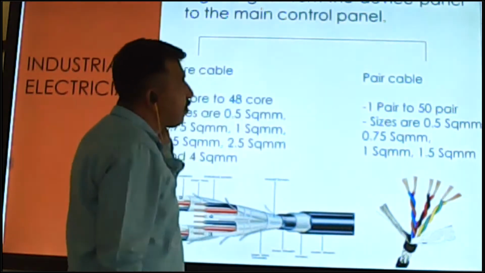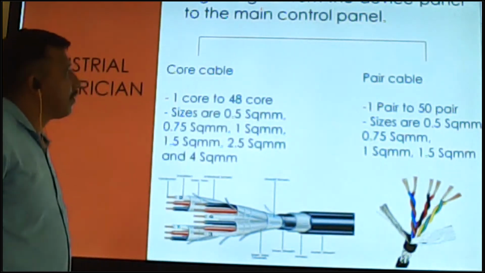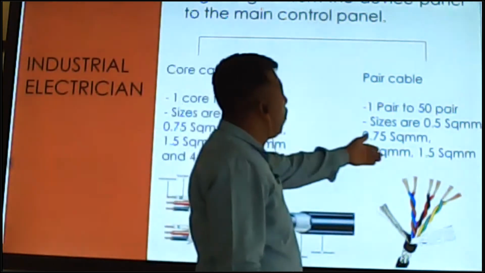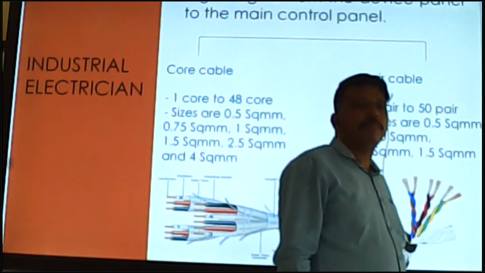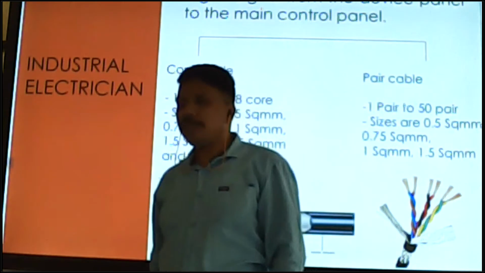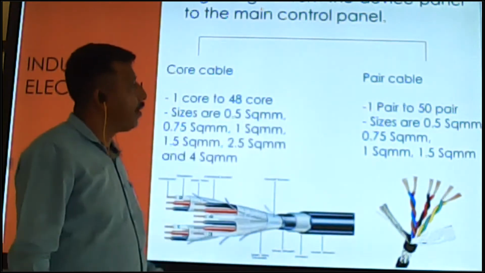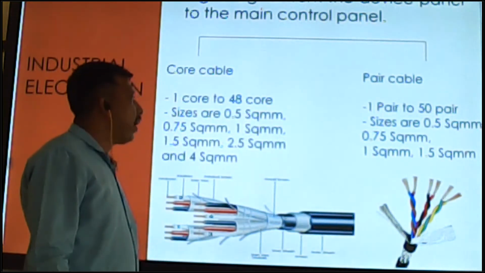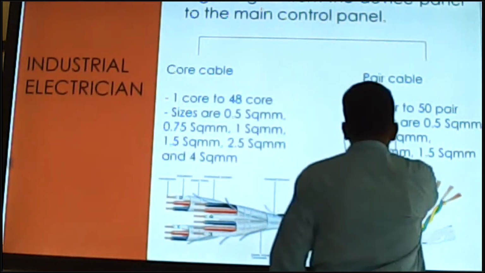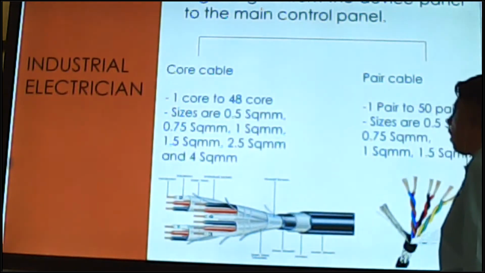Okay, so the available sizes are 0.5 square mm, 0.75, 1 square mm and 1.5 square mm.